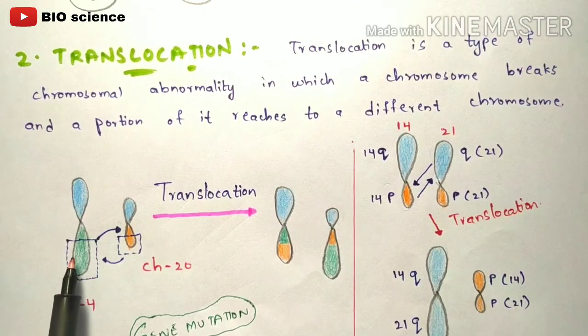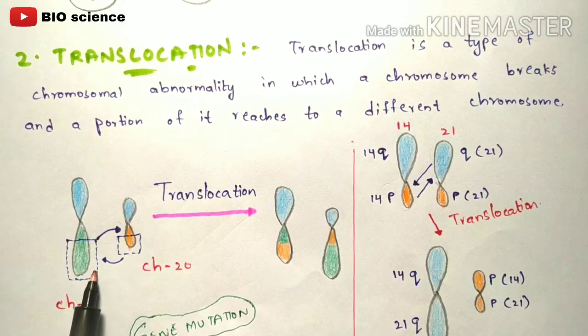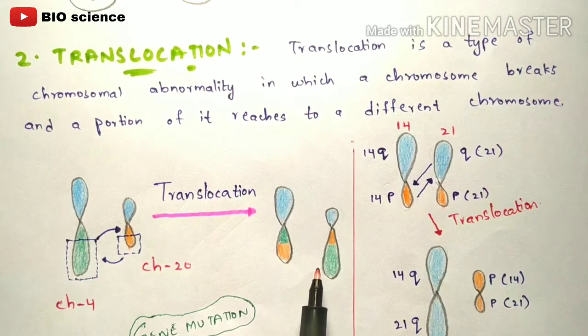I mean only this particular highlighted gene will get translocated to chromosome number 20, and this particular gene of chromosome 20 will get translocated to chromosome number 4 at the lower arm position. So the structure resembles in this way. By seeing these colors, you can understand how the translocation has been done in these chromosomes, right? So this causes your gene mutation.